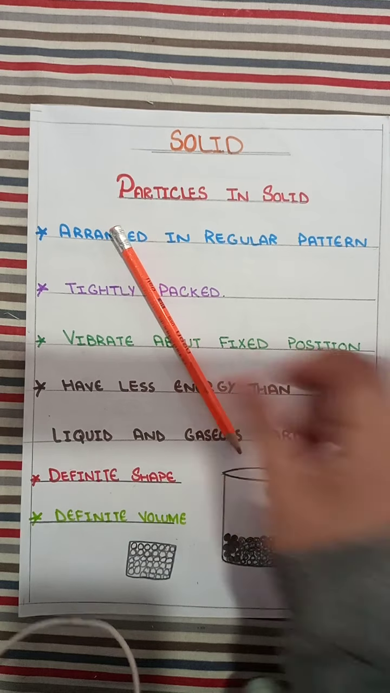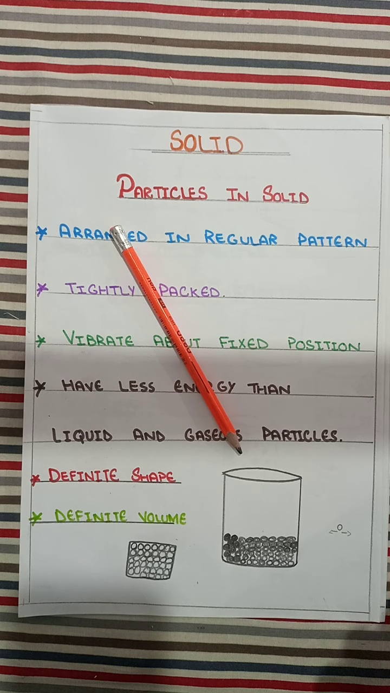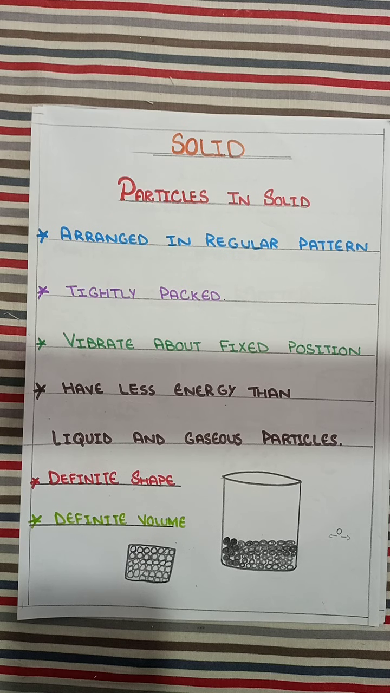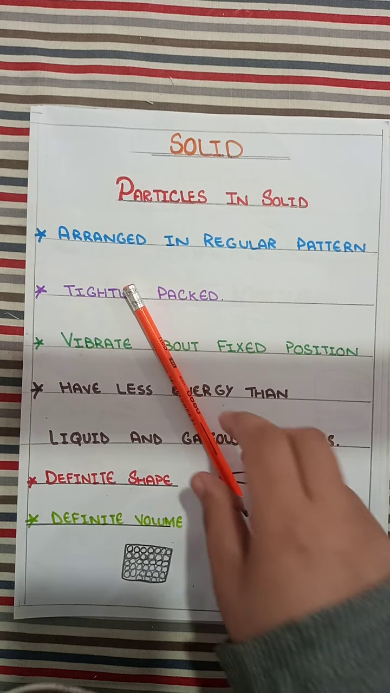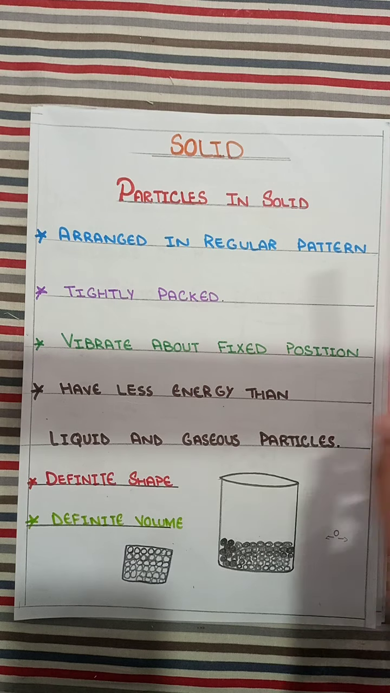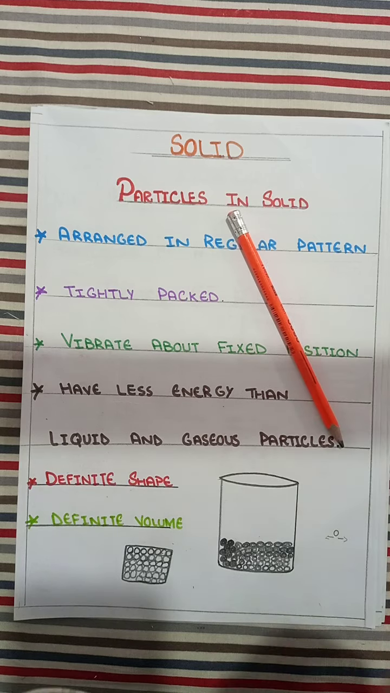For example, the shape of the pencil can never be changed. Whether you keep it in your pencil box or on your desk, the shape of the pencil will remain the same. Solids also have a definite volume, which means a solid cannot change its volume. It occupies the same amount of space no matter where you keep it. For example, this pencil can never change its volume, whether on the desk, on the page or in the pencil box.